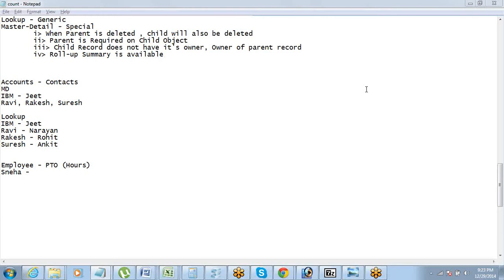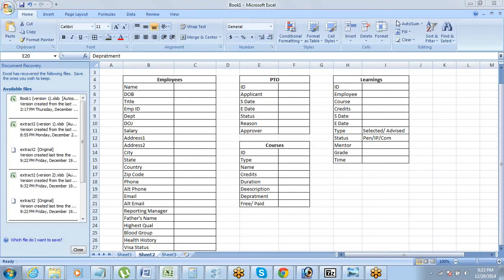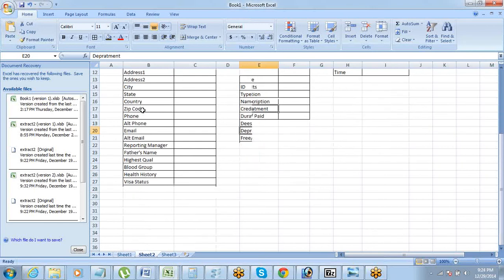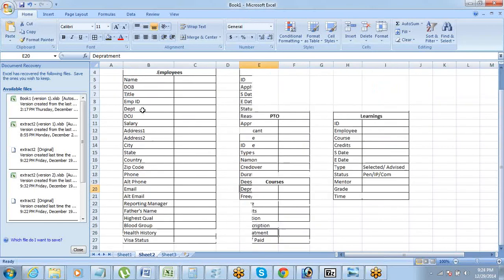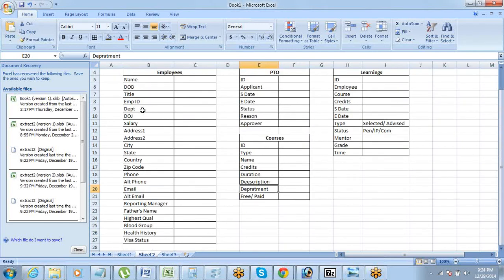So this is how your data model was, right? So far you have just created all the objects and listed all the fields. Now it's time for you to start thinking about the relationships.